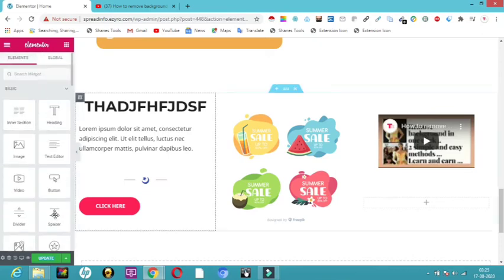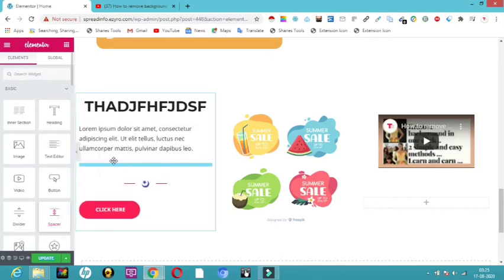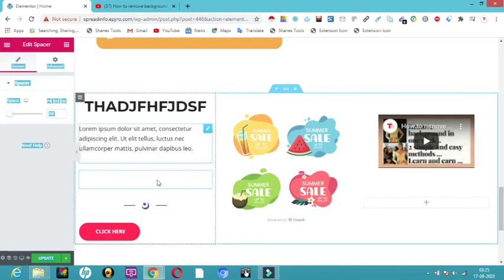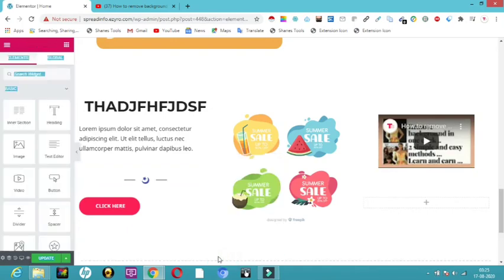So here is something called a spacer. Let me show you how it really works. I'm going to place a spacer here. Now you can see there is a gap. This gap acts as a spacer here. If you don't want this, you can just right click here and delete it. It will just give a space between two things.